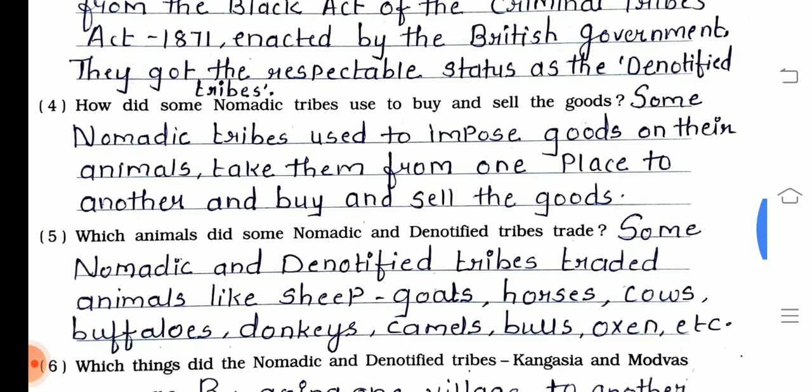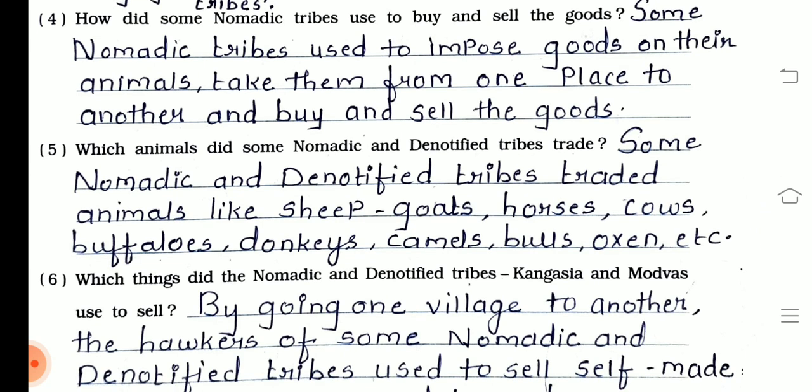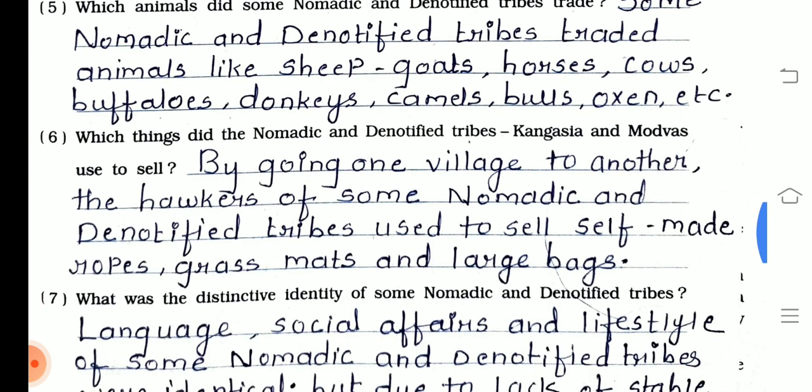Question number 4, how did some nomadic tribes used to buy and sell the goods? Some nomadic tribes used to load goods on their animals, take them from one place to another and buy and sell the goods. Question number 5, which animals did some nomadic and denotified tribes trade? Some nomadic and denotified tribes traded animals like sheep, goat, horses, cows, buffaloes, donkeys, camels, bulls, oxen, etc.